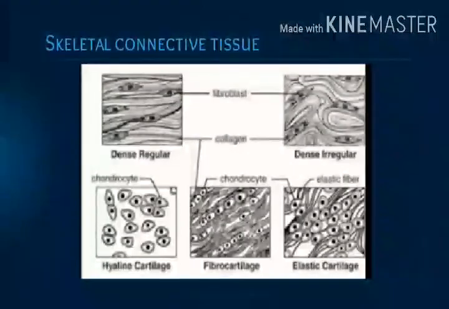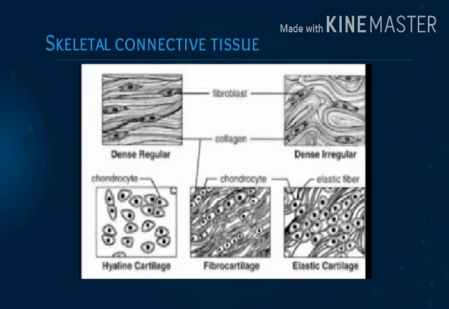Skeletal connective tissue. It is with dense and mineralized matrix and forms the endoskeleton of the vertebrates, which protects the vital organs of the body and forms the supporting framework of the body. Two types of skeletal tissue are cartilage and bone. Cartilage. Basic structure of hyaline cartilage.